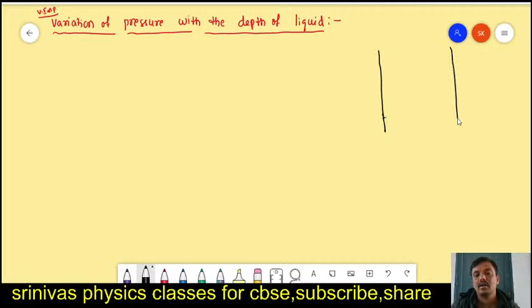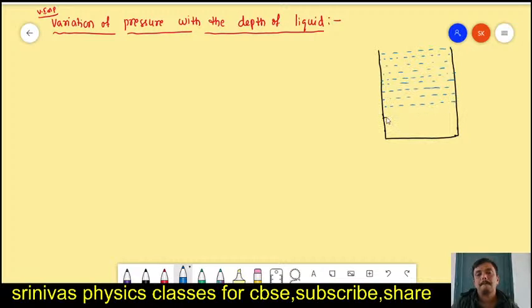This is a long container in cylinder shape, and this container has liquid in it.